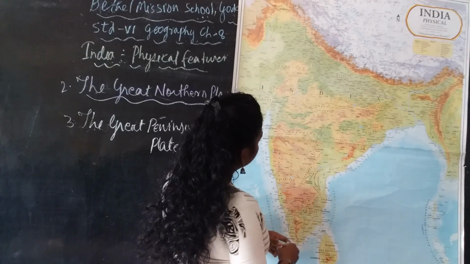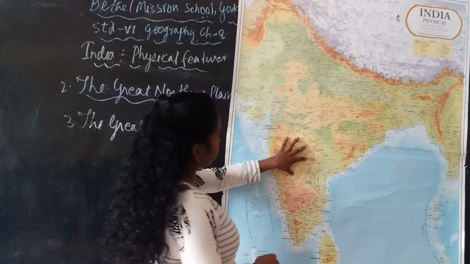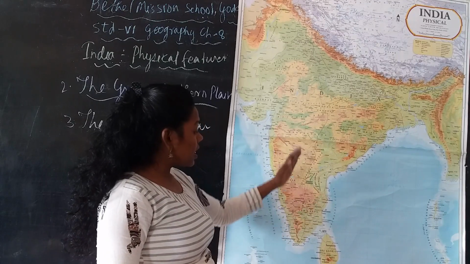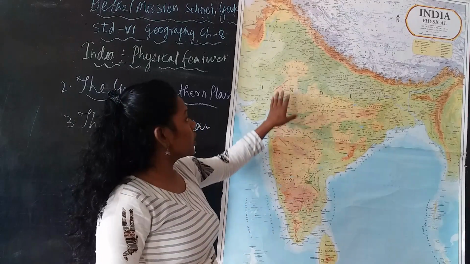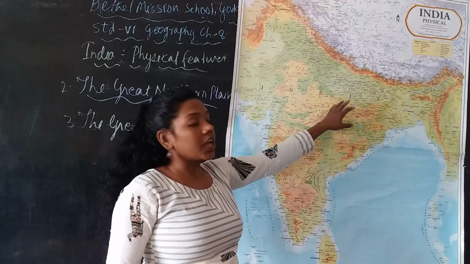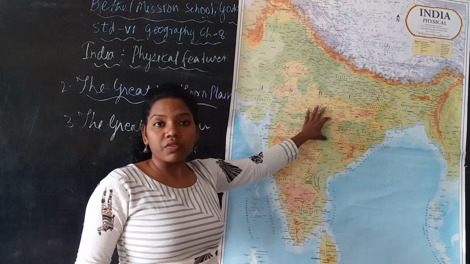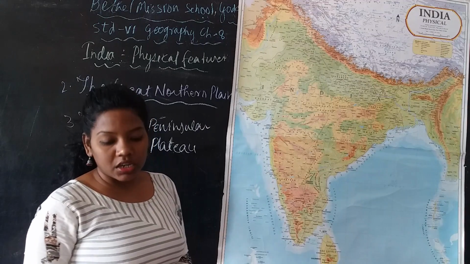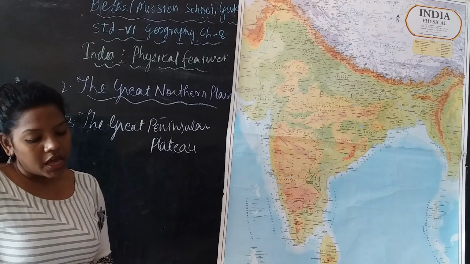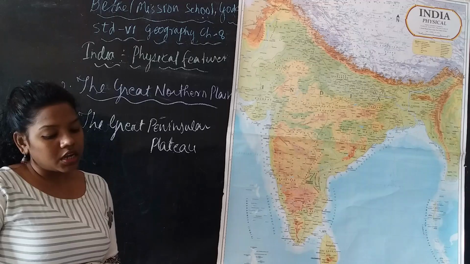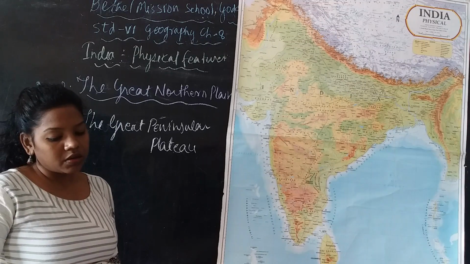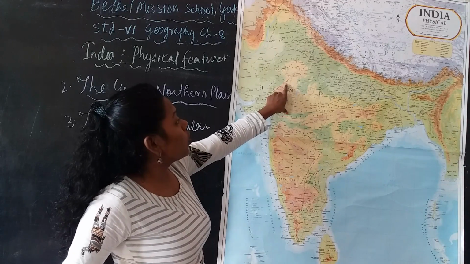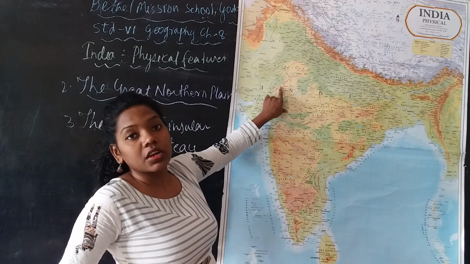Then you have Andhra Pradesh, Maharashtra, Karnataka, then Tamil Nadu. So these are the important regions. It is present in the middle part of India, and it is in an irregular triangular shape. The oldest mountain range, the Aravalli ranges, is also present in the Deccan Plateau.